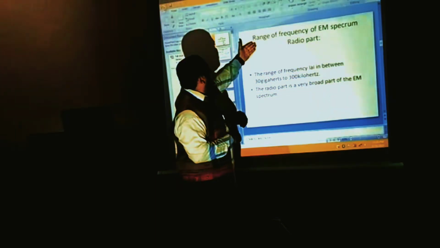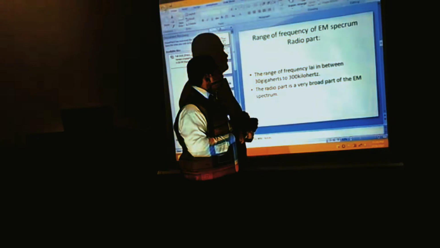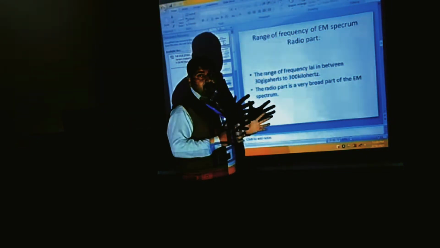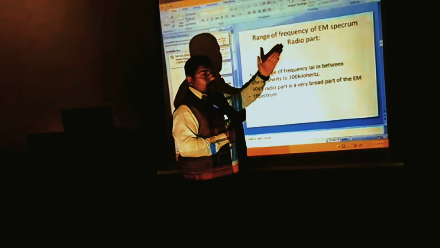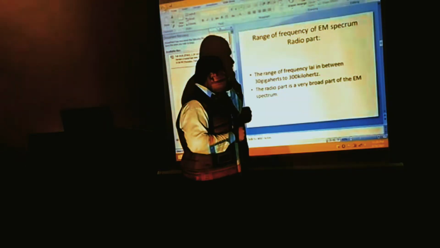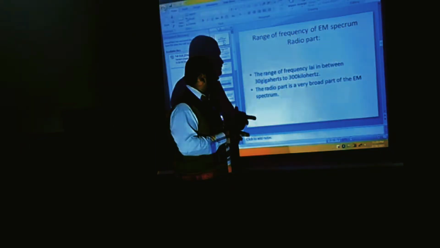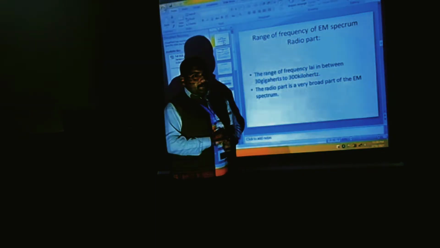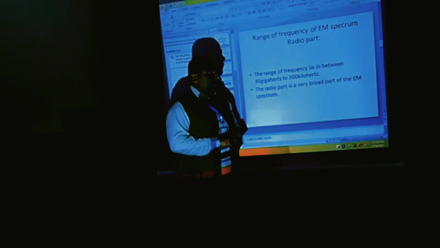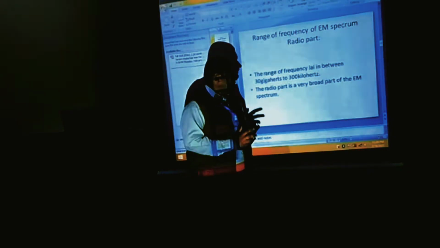Now we will talk about the range of frequency of the electromagnetic spectrum. First of all, we will talk about the radio part of the electromagnetic spectrum. The range of frequency lies between 30 gigahertz to 300 kilohertz.